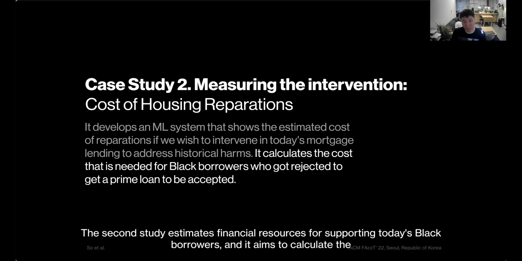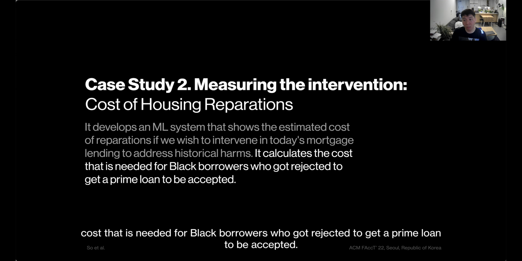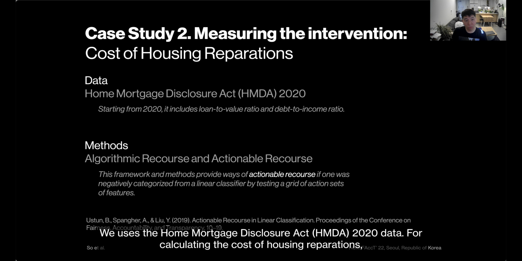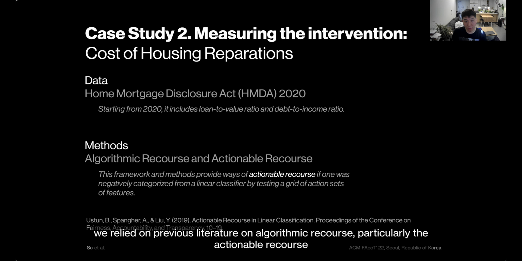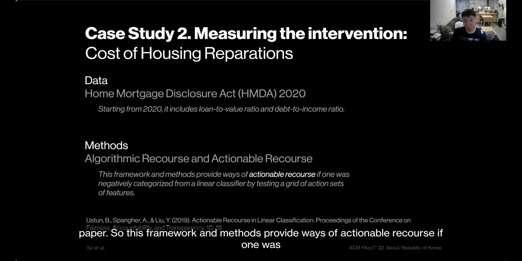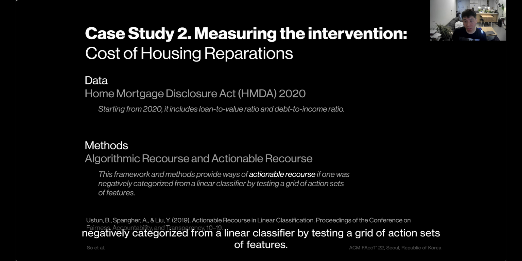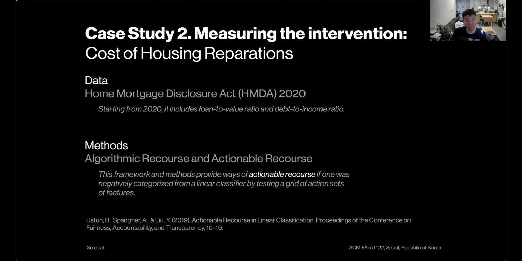And the second study estimates the financial resources for supporting today's Black borrowers, and it aims to calculate the cost that is needed for Black borrowers who got rejected to get a prime loan to be accepted. And it uses Home Mortgage Disclosure Act 2020 data. For calculating the cost of housing reparations, we relied on previous literature on algorithmic recourse, particularly the actionable recourse paper. So this framework and method provide ways of actionable recourse if one was negatively categorized by a linear classifier, by testing a grid of action sets of features.